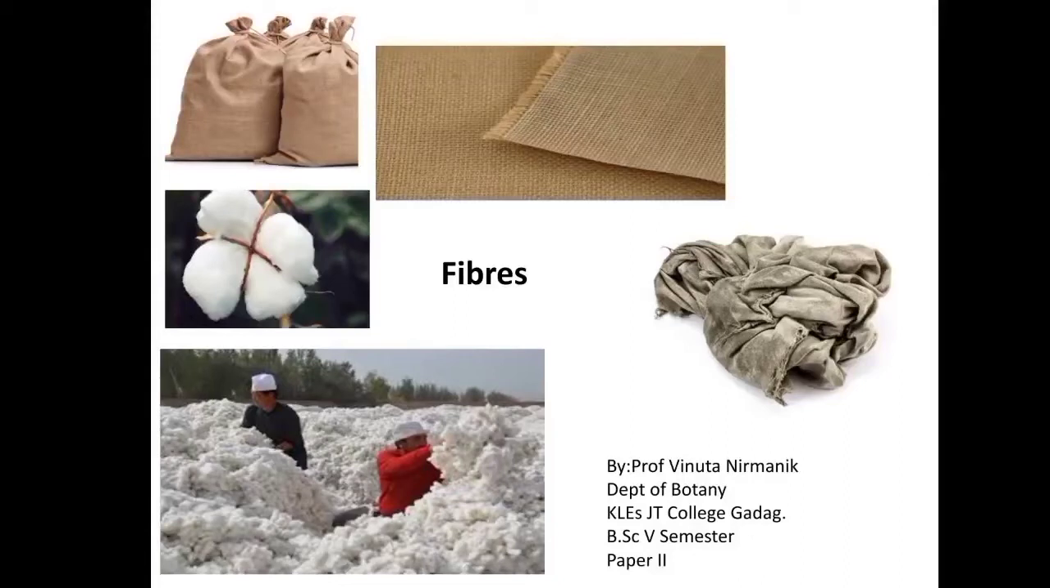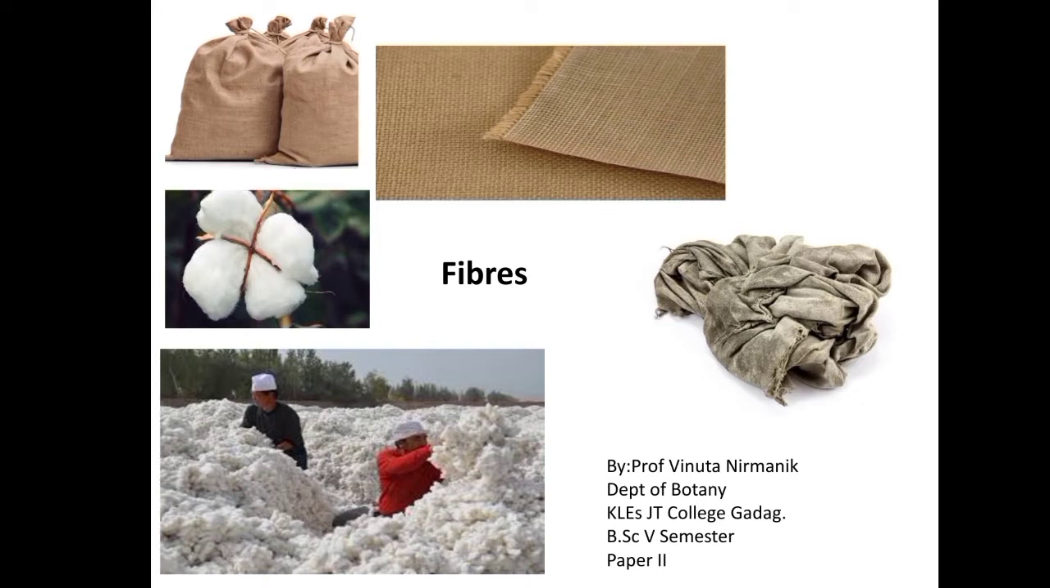In this session we will be discussing fibers, which come under paper 2. So what are fiber crops? Fiber crops are characterized by having a large concentration of cellulose, which is what gives them their strength. The fibers may be chemically modified, like viscose, used to make rayon and cellophane.